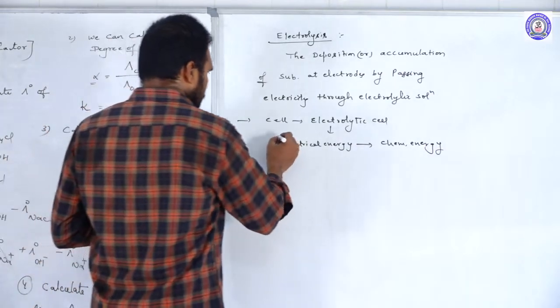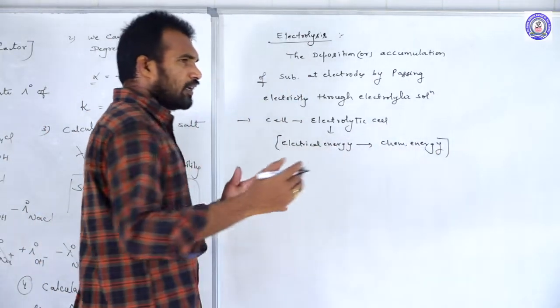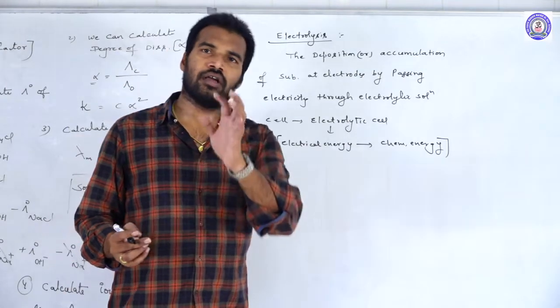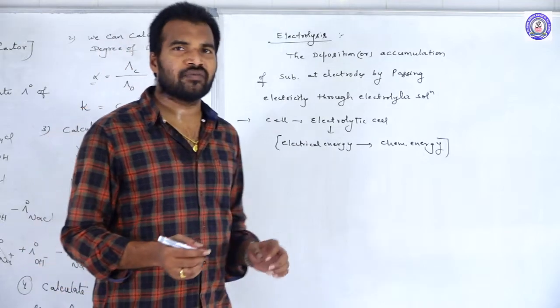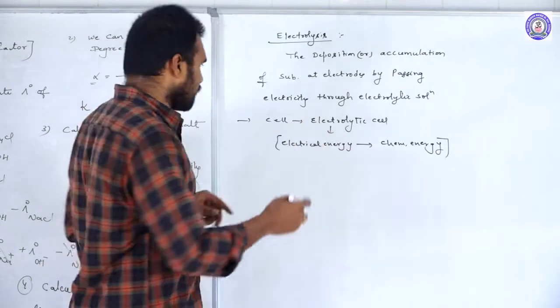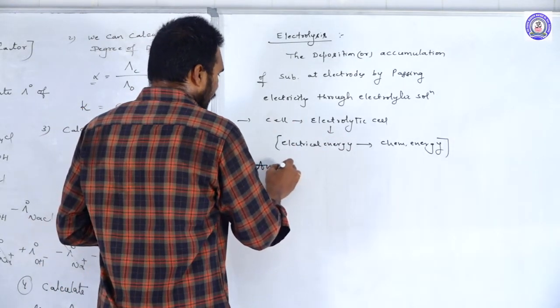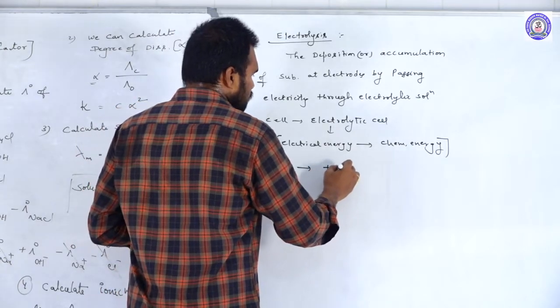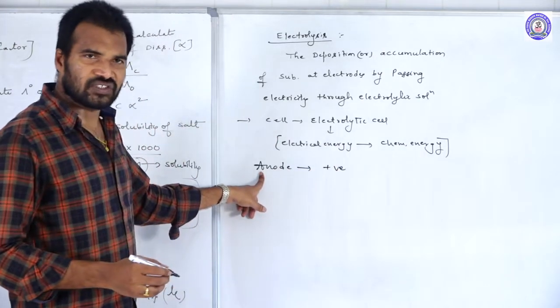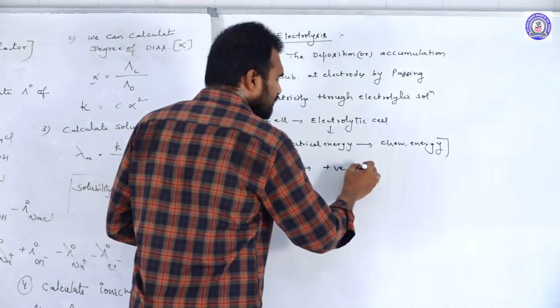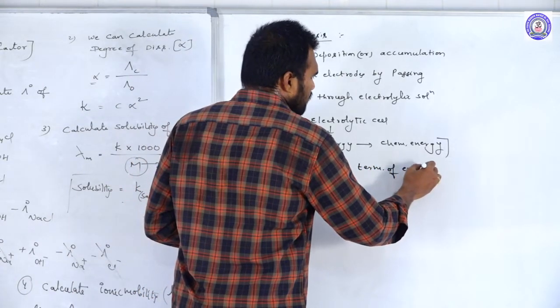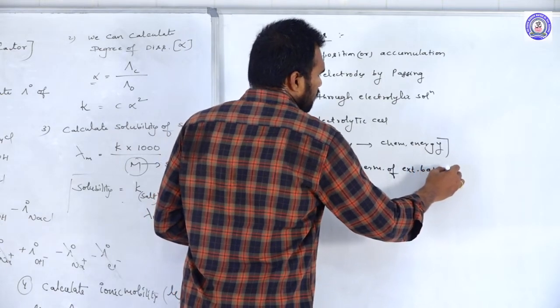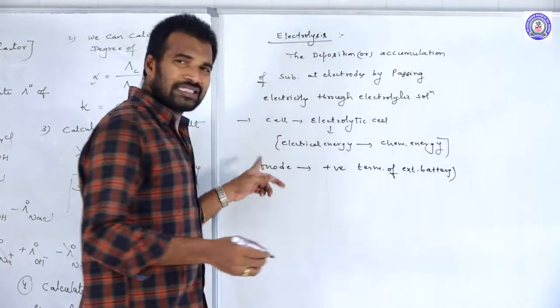And one more thing, the main difference between electrochemical cell and electrolytic cell is what? Electrodes. There in electrochemical cell, anode is nothing but negative. Whereas here, anode is positive. That means the electrode which is connected to positive terminal of external source or external battery, this is what we call as anode.